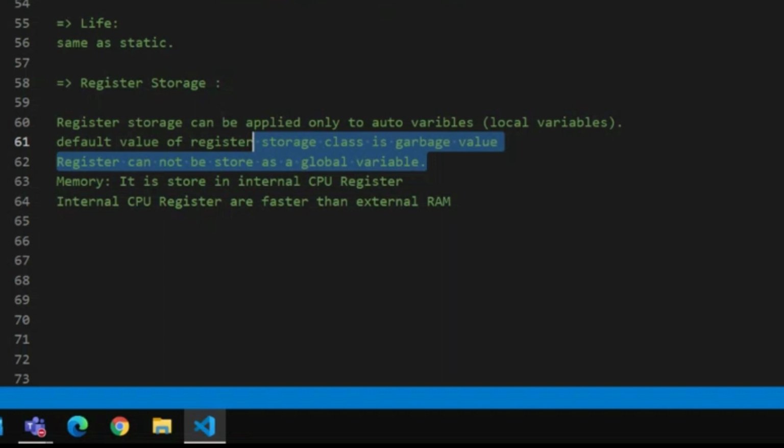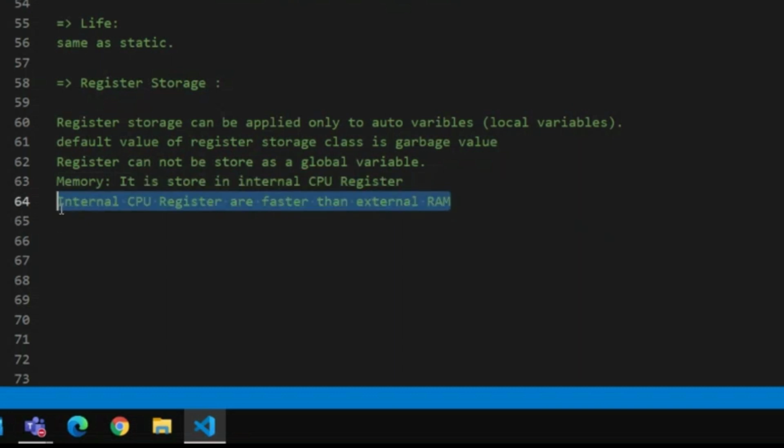That means we already know that internal registers are available in our memory. When we use the register storage class, it is directly dealing with the register, but the number of registers is very small. So we can store only a very small amount of data in registers, but it is much faster than the other storage types. Register is very fast, but there are very few registers available inside the CPU. Because of that, it may also create problems.